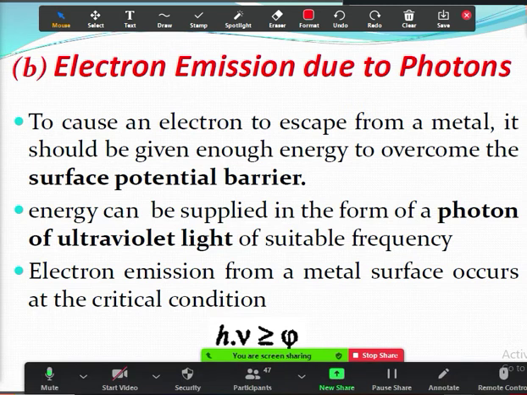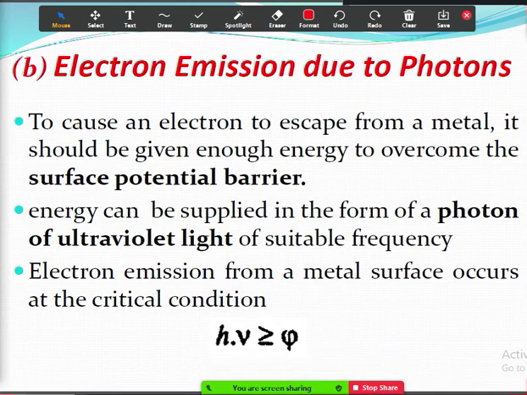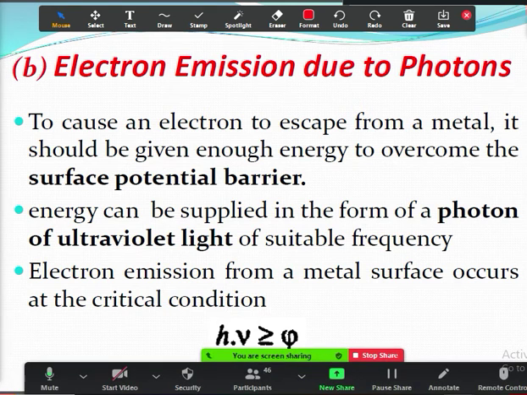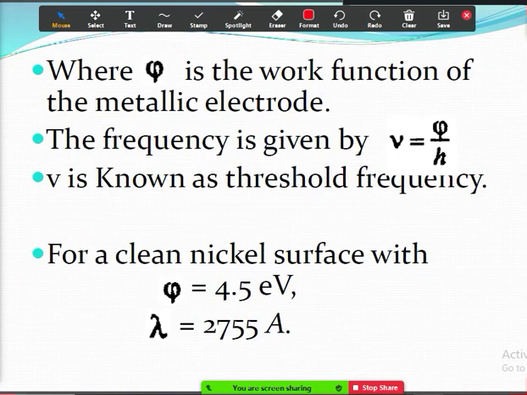We have the equation h times nu is greater than or equal to psi, where h is Planck's constant, nu is the frequency of radiation, and psi is the work function of the metal. Sorry, psi is the work function of the metal. This topic we have already seen previously, and this is an example: for psi equal to 4.5 electron volts, lambda is equal to 2755 angstroms.